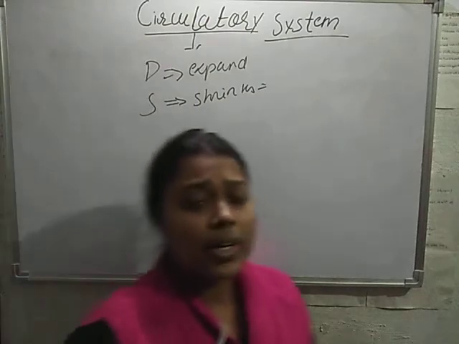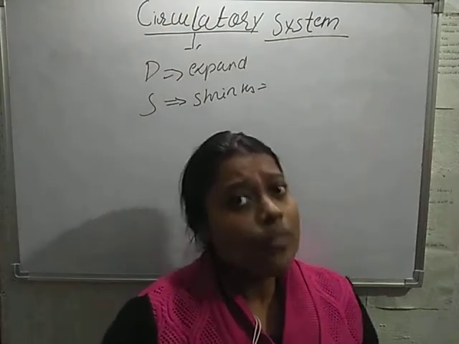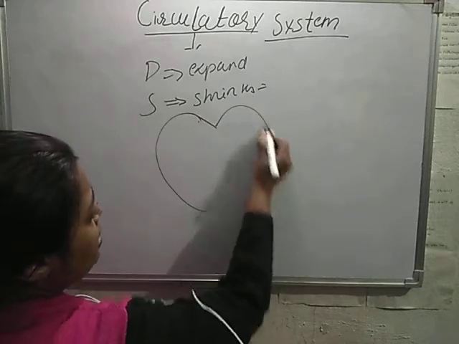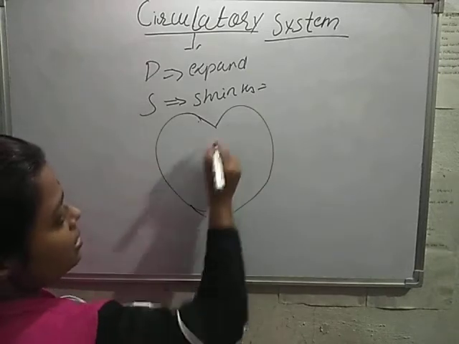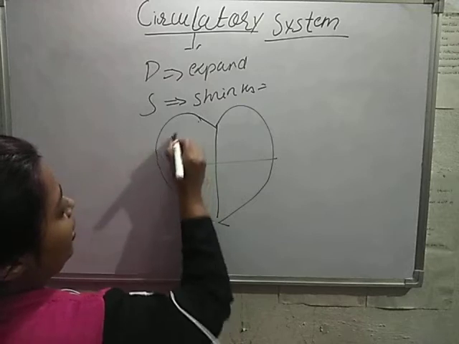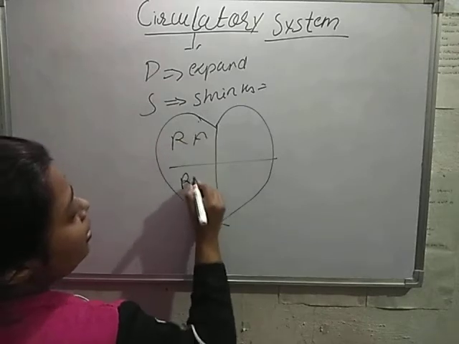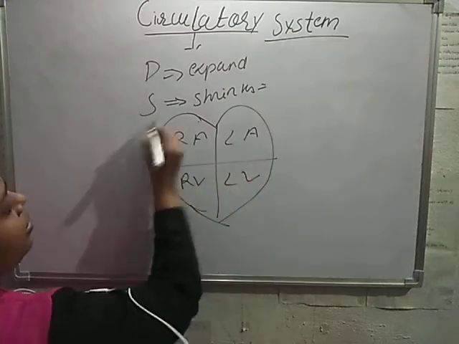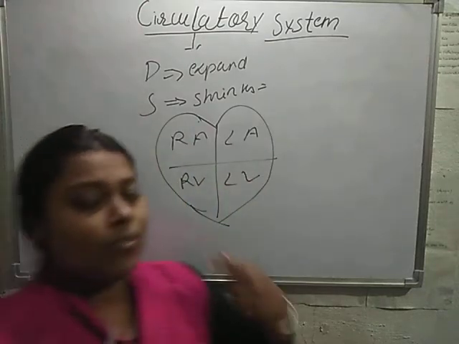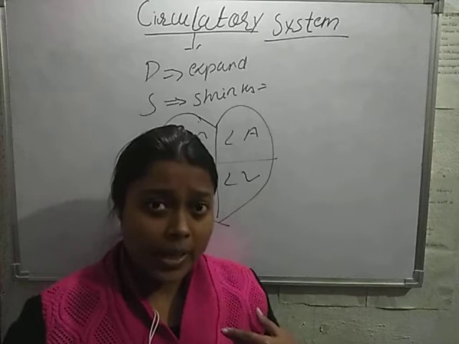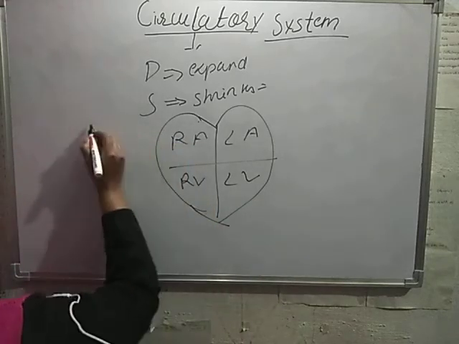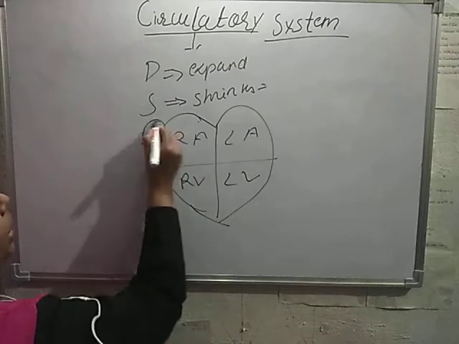Now we are going to study a general layout of the flow of blood. Suppose that this is our heart: right auricle, right ventricle, left auricle and left ventricle. From the upper part of our body, blood flows through veins to the superior vena cava.